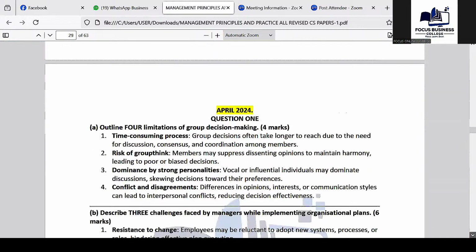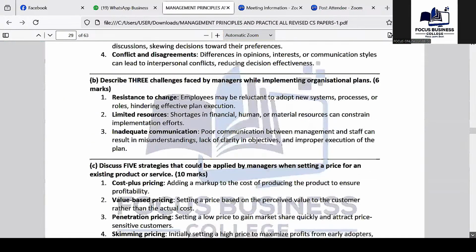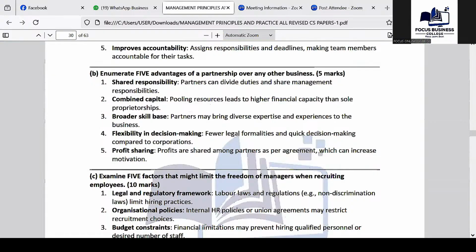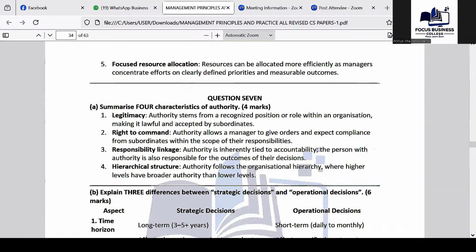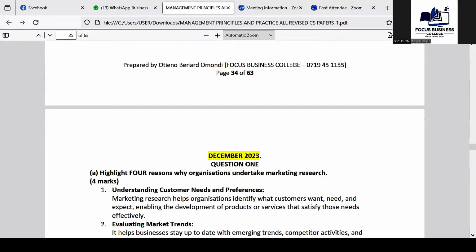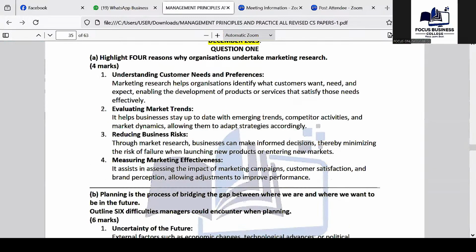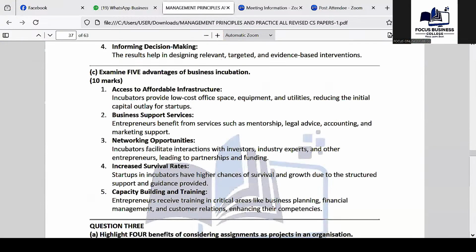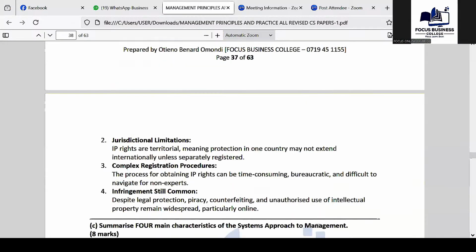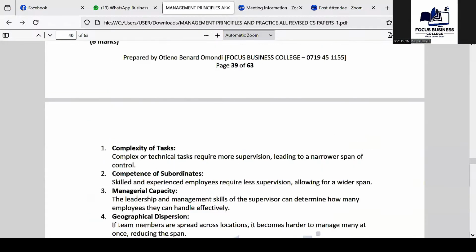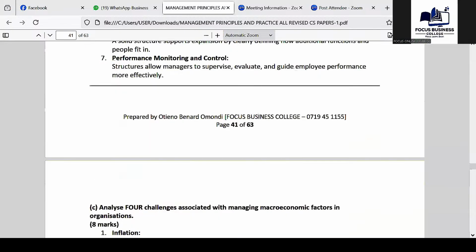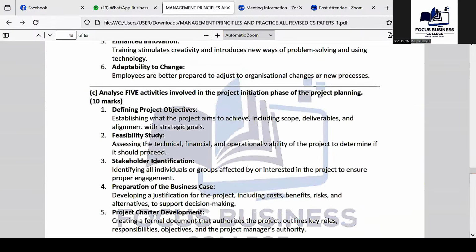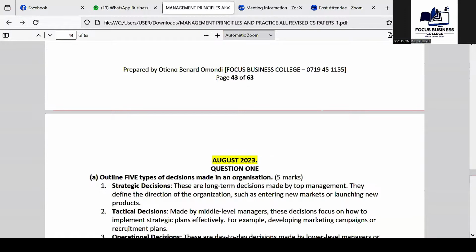April 2024. This one you're done. Group decision making, this one you're done. This one you're done. So can you see that one you're done? Marketing research, this one you're done. Company text marketing research, that one you're done. Let me look at that question here. Business incubation, access quality, this one you're done. Incubation, you're done. This one now. Yes, this one I think we are not done.